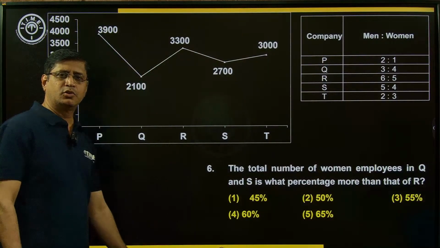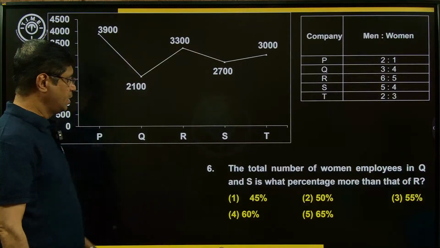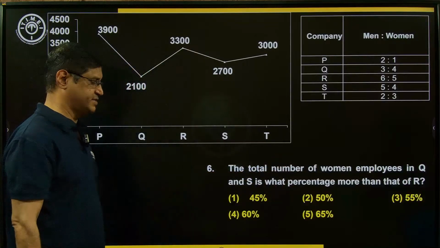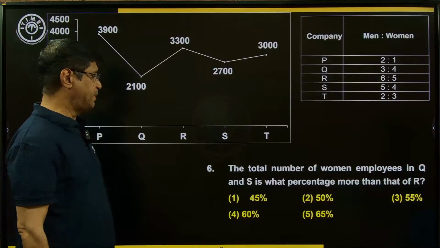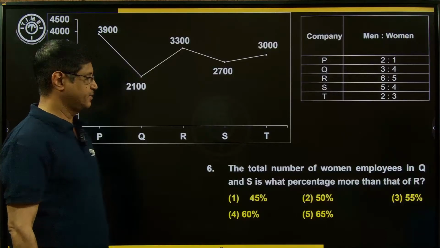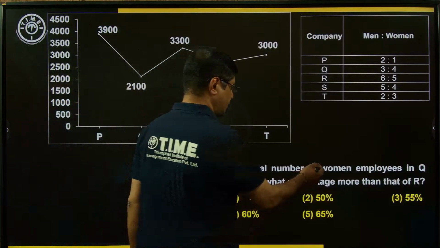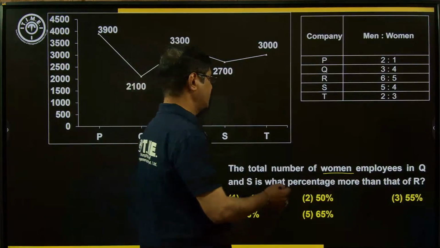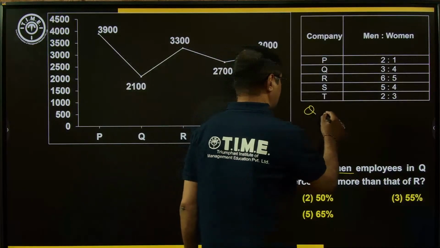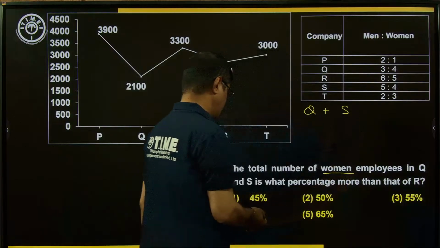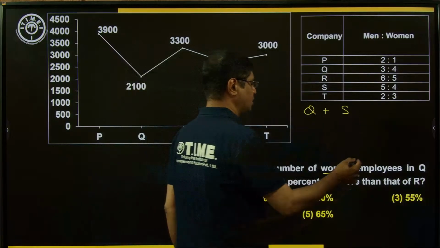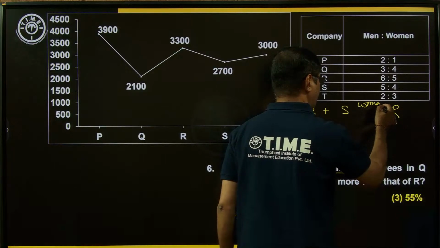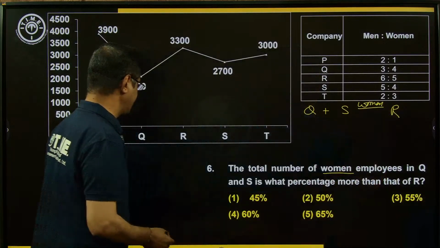Now look at question number 6. The total number of women employees in Q and S is what percent more than R? So what to find here? Women employees in Q and S, and what percentage more than the R value. So here we are talking about women, and the more percentage is to be found.